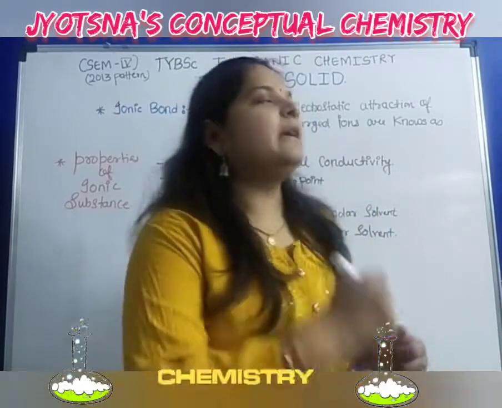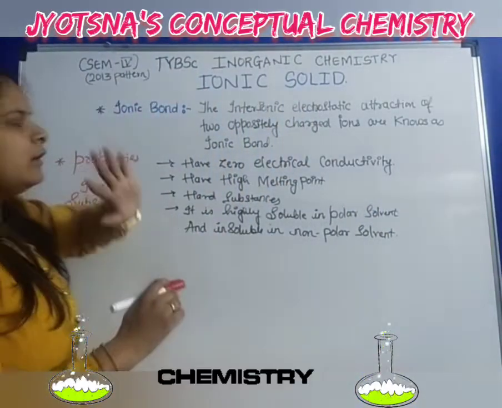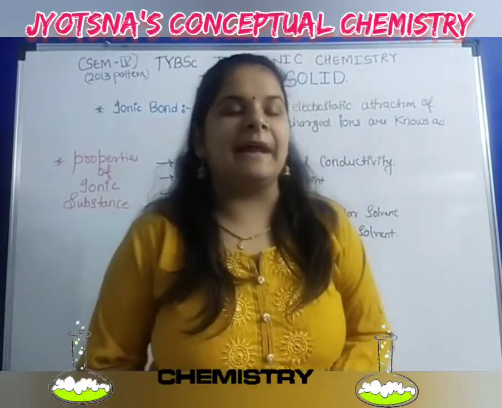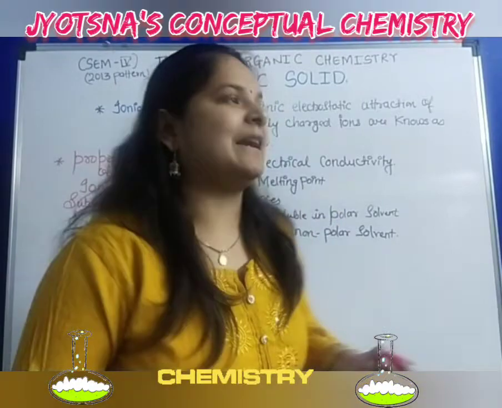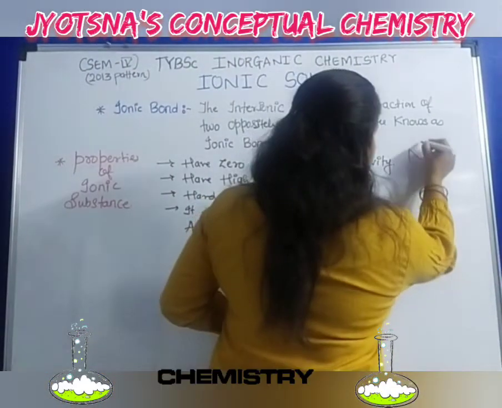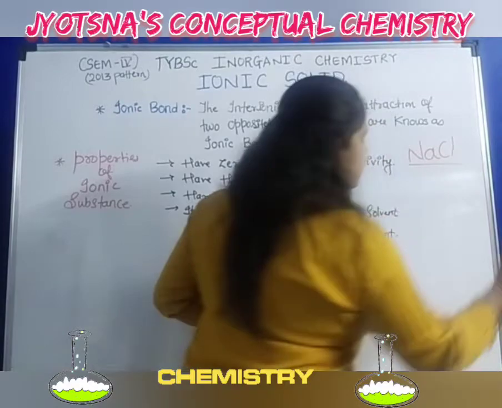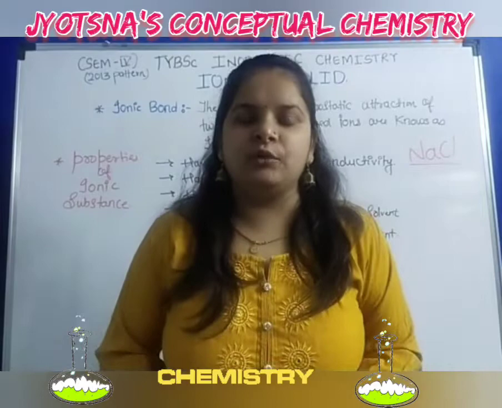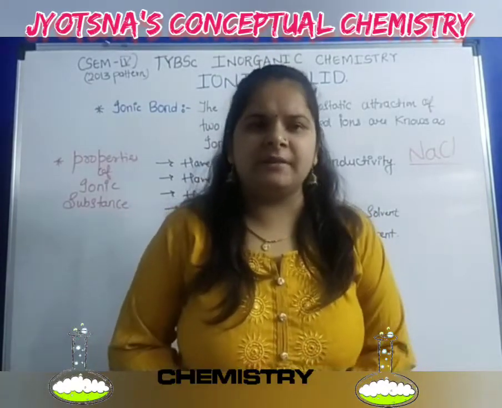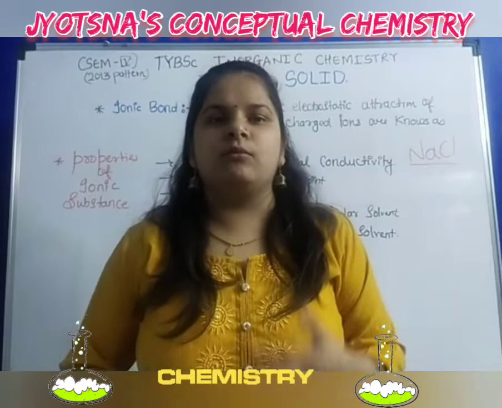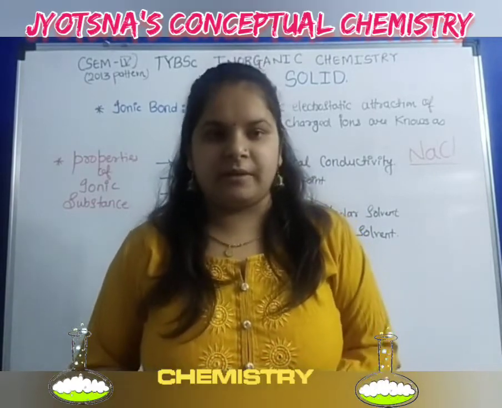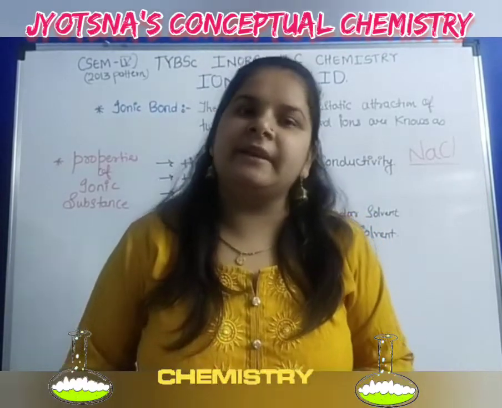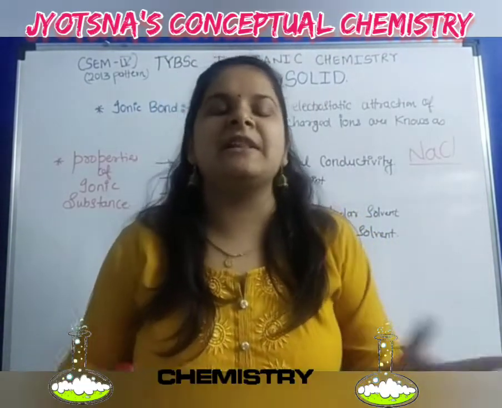The example of a compound which contains an ionic bond is your favorite one, that is NaCl. This is common salt, namely called sodium chloride. So how is it formed? Do you know how a bond is formed? The bond is formed by three things: it gains an electron, it loses an electron, or it shares an electron.